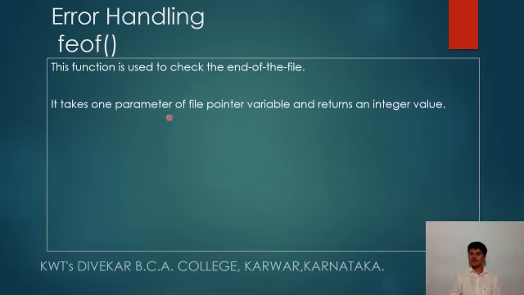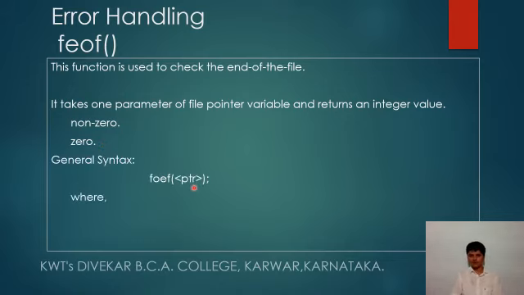It takes one parameter, the file pointer variable, and returns an integer value, that is non-zero or 0. If the end of the file is reached, it returns non-zero. If the end of the file is not reached, then it returns 0. General syntax: feof(ptr), where ptr is the file pointer.